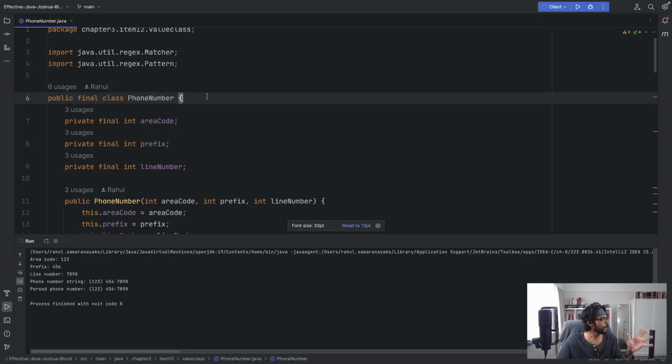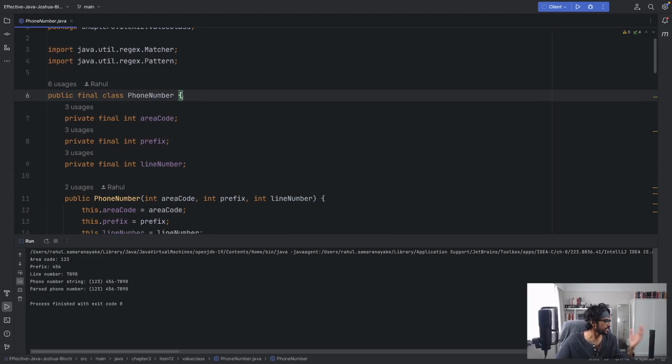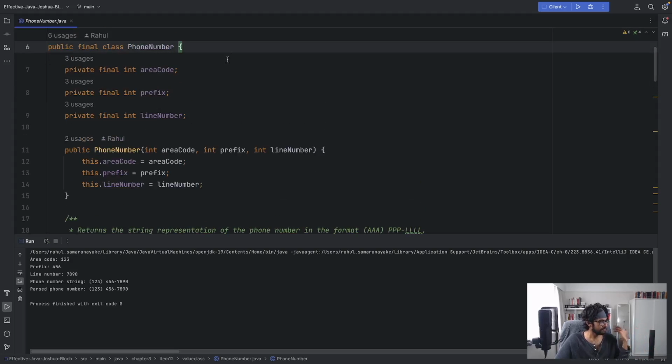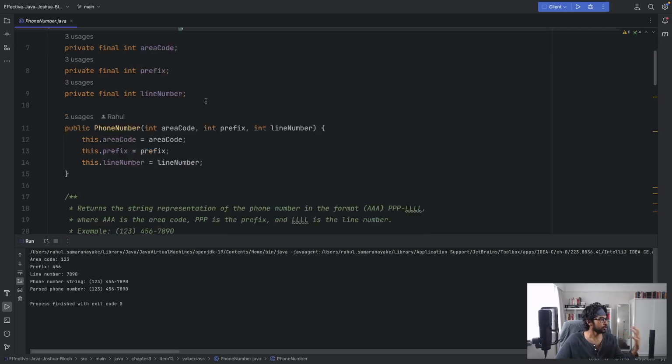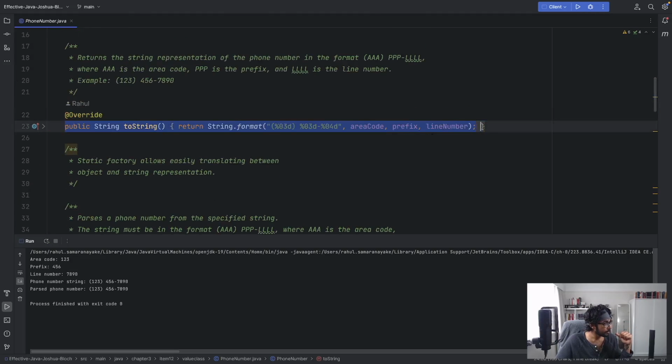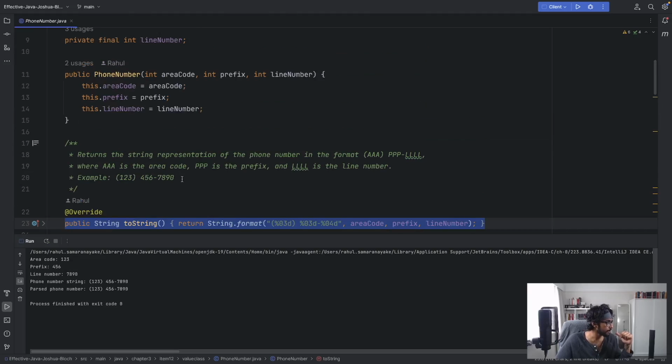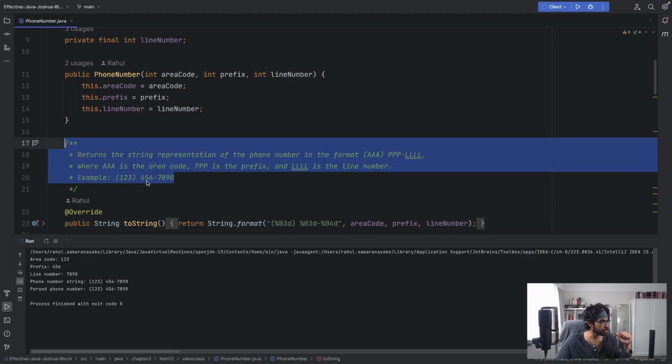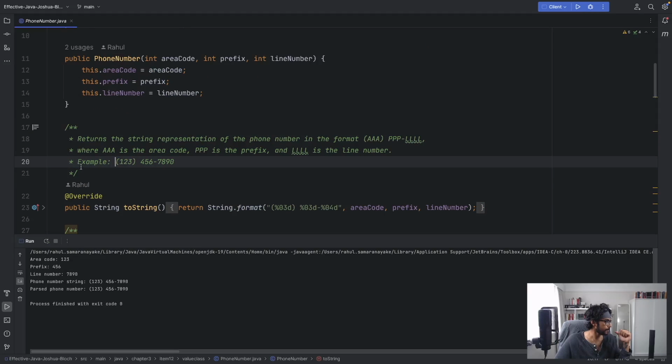If you look at this new variant of the phone number class, it is for all intents and purposes immutable. The reason is the class is final, all the fields are final, therefore it is going to be static. It'll not change. It is not mutable. And if you look at the ToString method, in the documentation, we have specified what the format of the string representation would be. And we've even given an example.